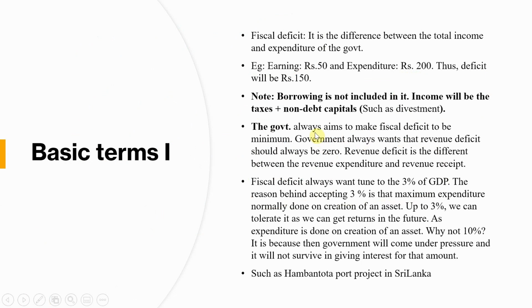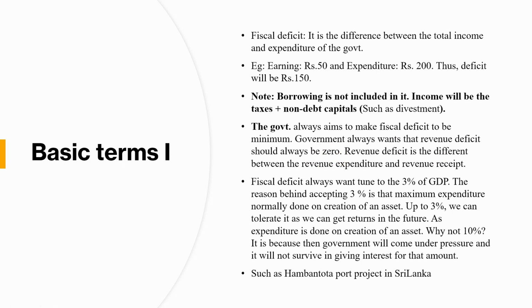It means, like, if you are earning 100 rupees, then maximum you should spend 100 rupees. So what will happen? You will have deficit 0, so you will not have any liability on you.